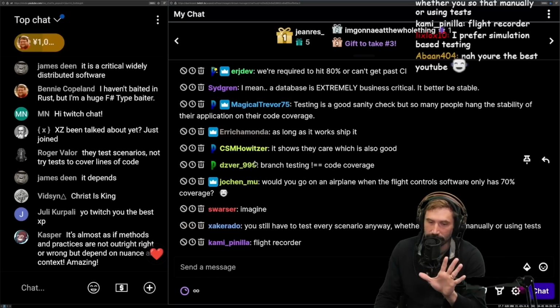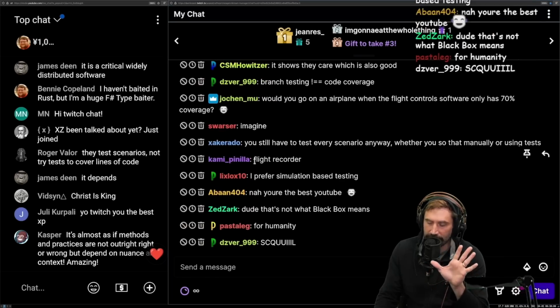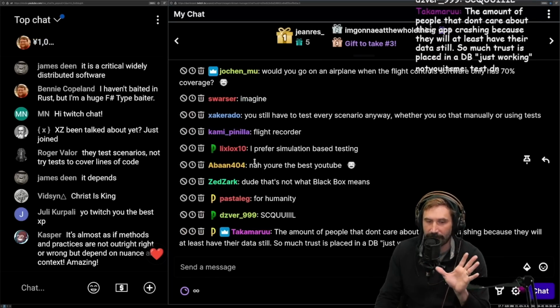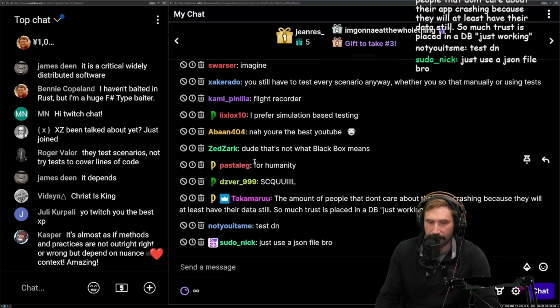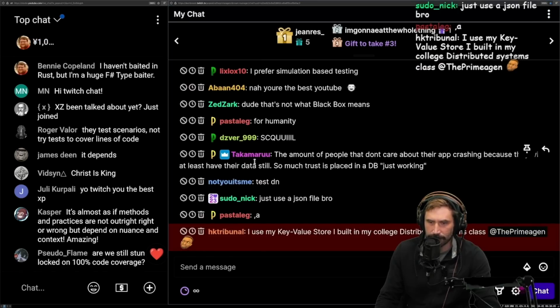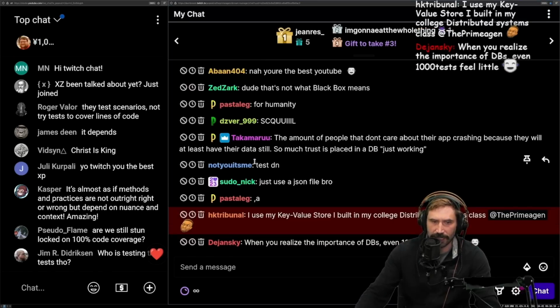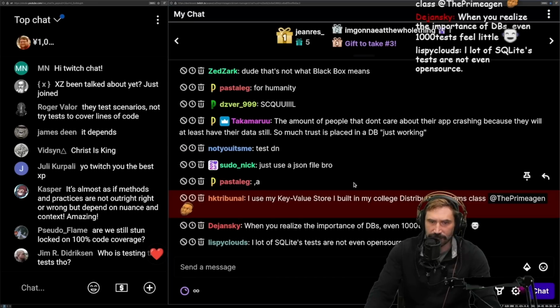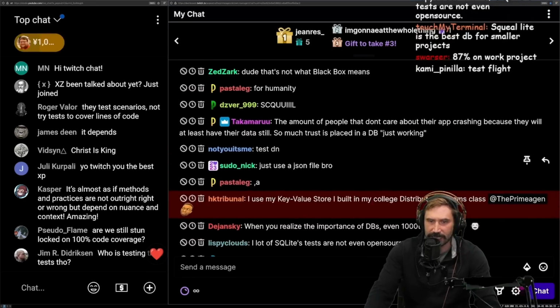When I see someone that wants 100% code coverage, at least testing is a very big part of how they write it, and I'm okay with that. The amount of people that don't care about their app crashing because they will at least still have their data, so much trust is placed in a DB just working.